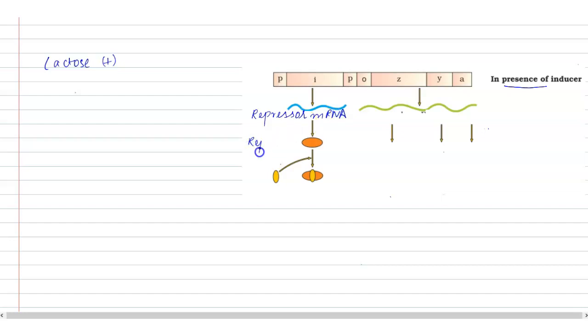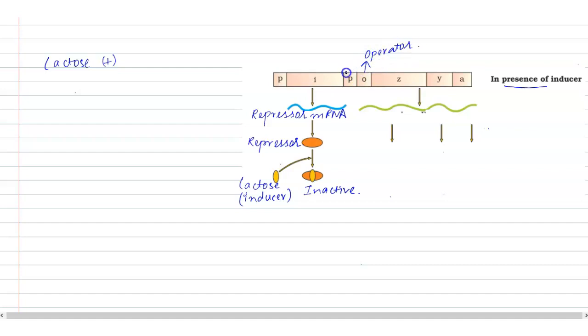So we will observe the formation of repressor as usual. But what is different here? That here the lactose, which is our inducer, is present. And what does lactose actually do? This lactose will bind to the repressor, making it inactive. And now because the repressor has become inactive, it will not be able to bind to the operator.